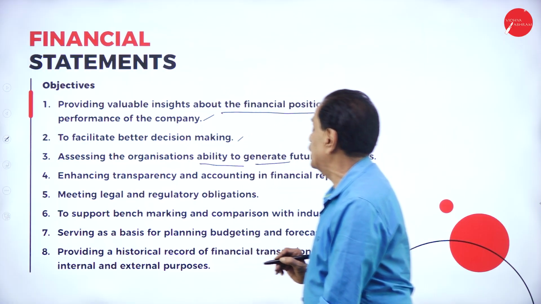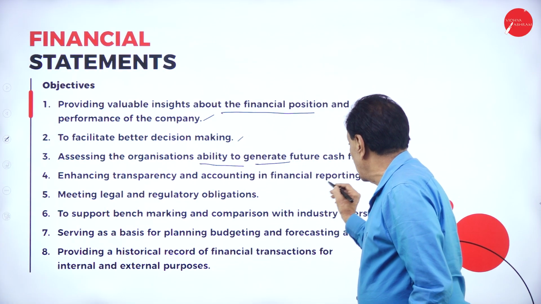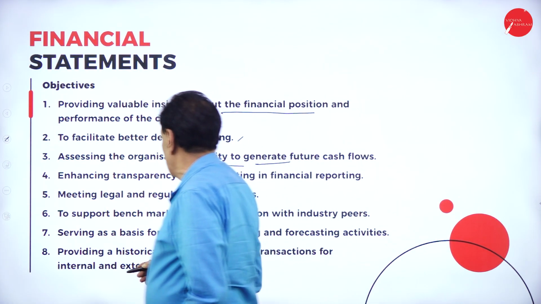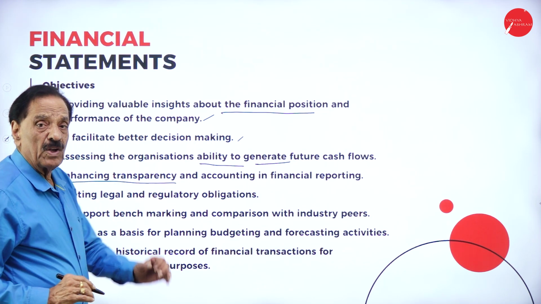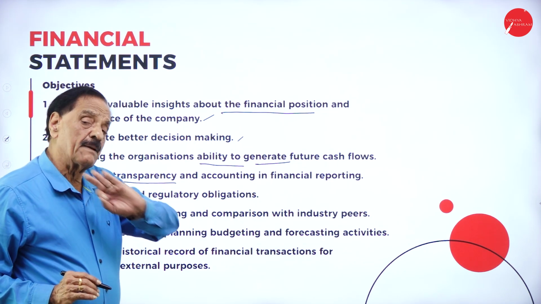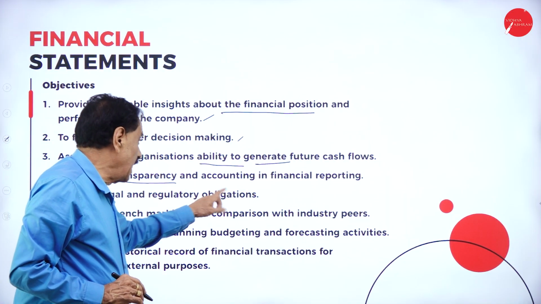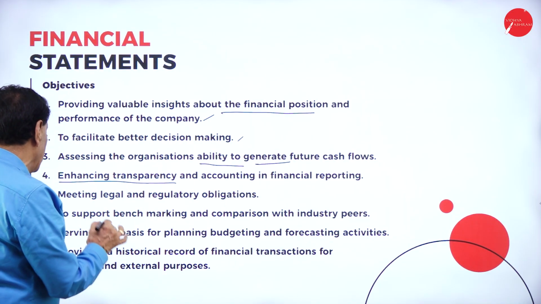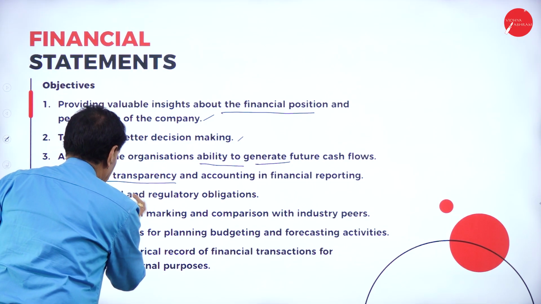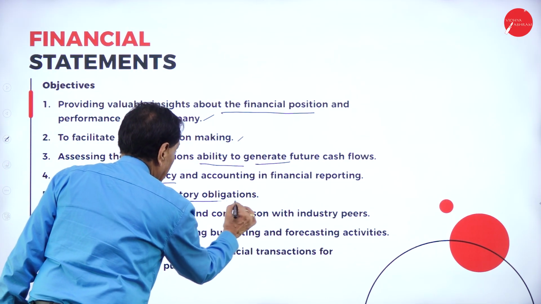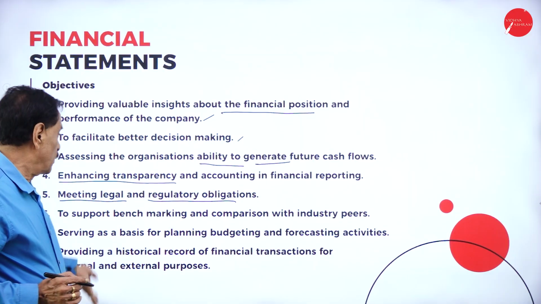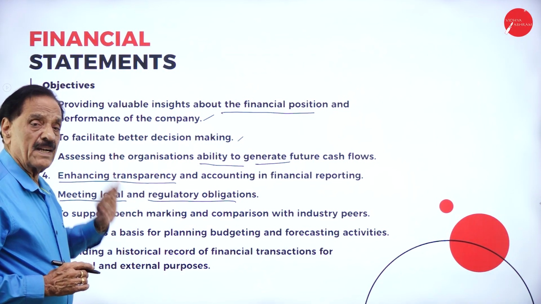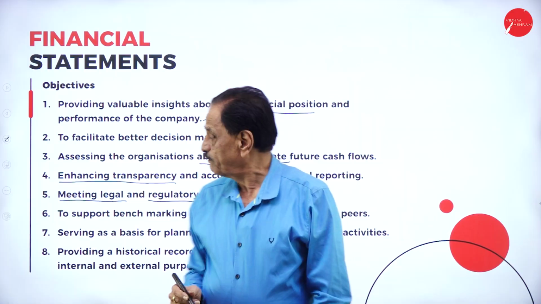Enhancing transparency and accountability in financial reporting. This is important. When you are doing the financial activity, there must be transparency. Meeting legal and regulatory obligations. You must act according to legal and regulatory obligations.